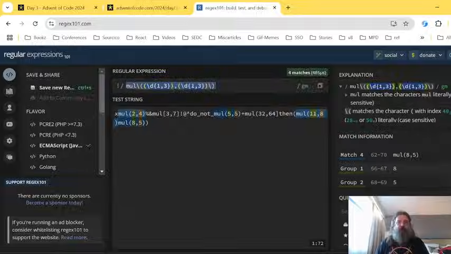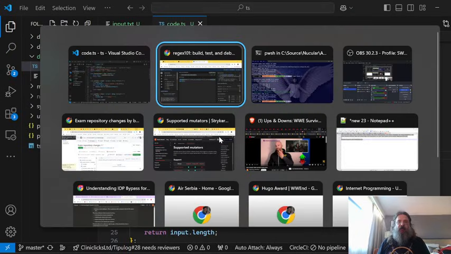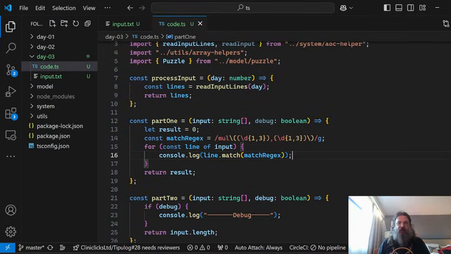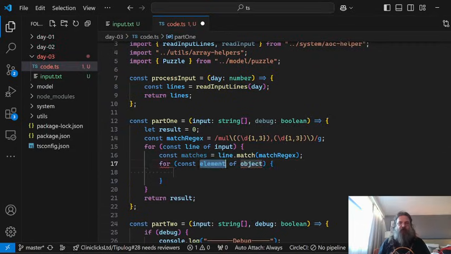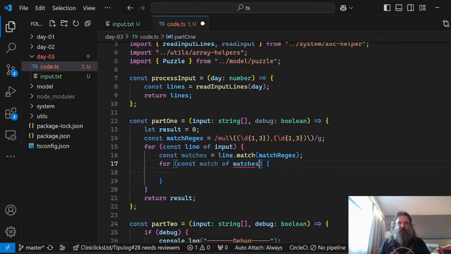Of course, copy, paste the regex. I think this should be exactly the same, but now if we just say const matches is this, and now we just do a for of on match of matches.